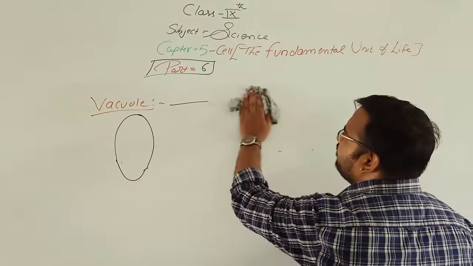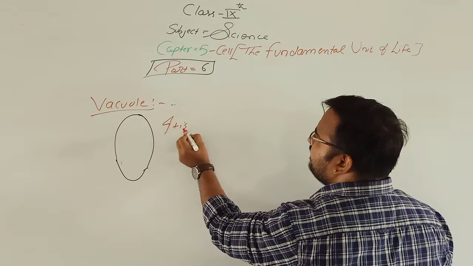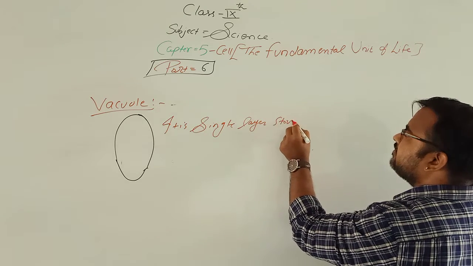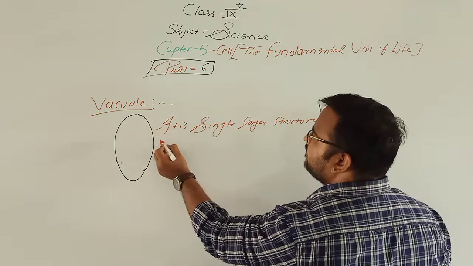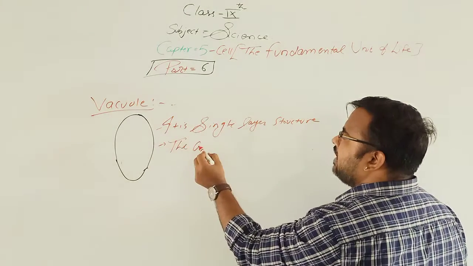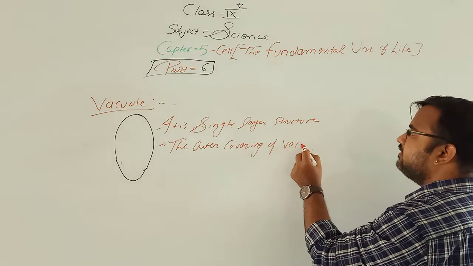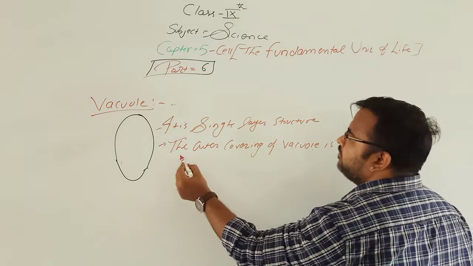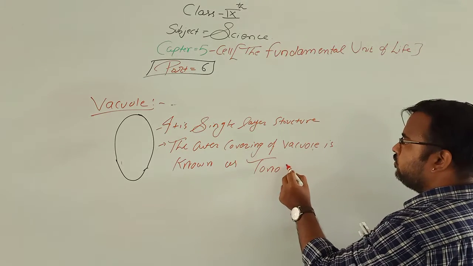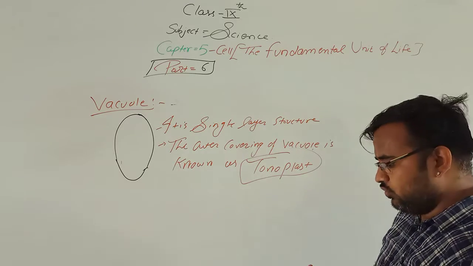Okay, now we will see the function of vacuole. It is a single layered structure. The outer covering of the vacuole is known as tonoplast.